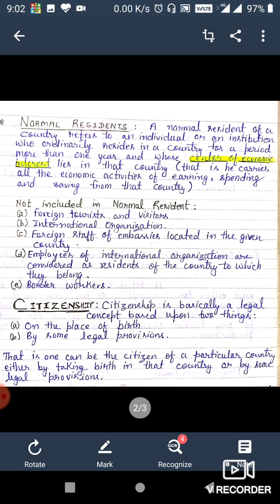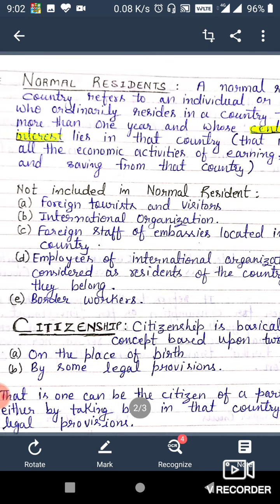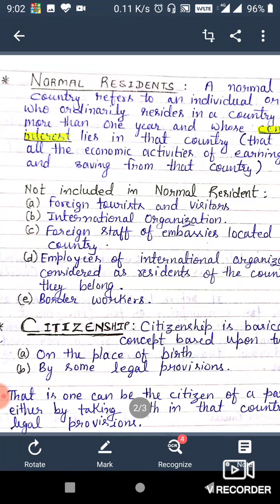Now two terms come up here. The first is ordinarily reside, and the second is center of economic interest. If you understand these two terms, we can understand the meaning of normal resident. Basically, it is an individual or an organization living in our country ordinarily for a period of more than 1 year, and whose center of economic interest lies here, meaning who is earning here, purchasing here, spending here, and saving in this country only.